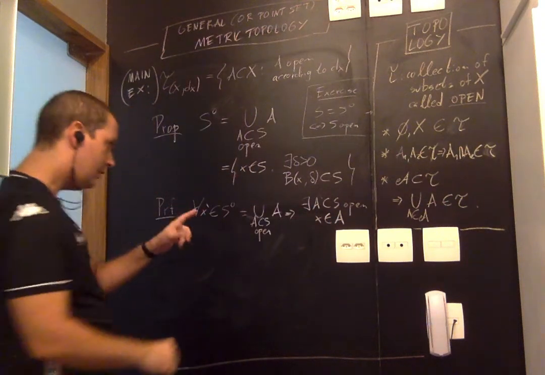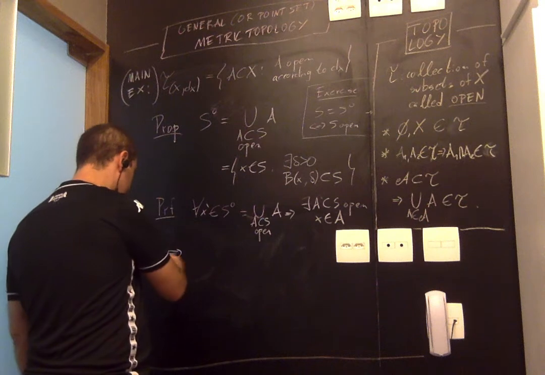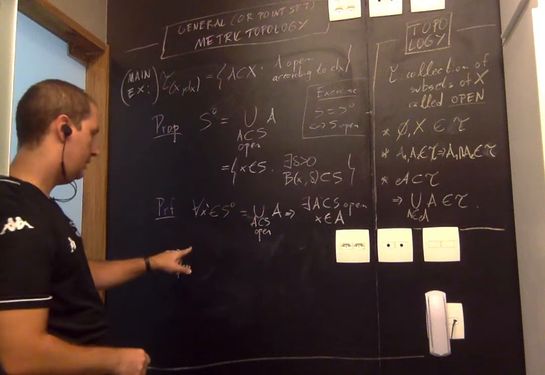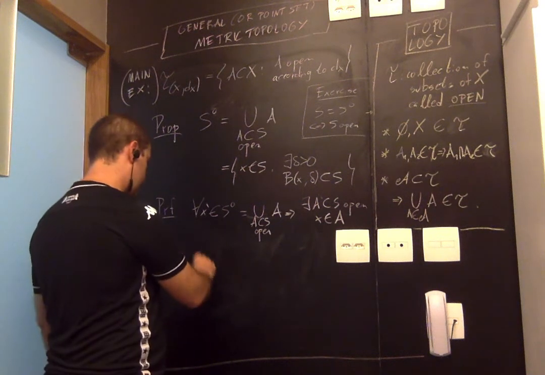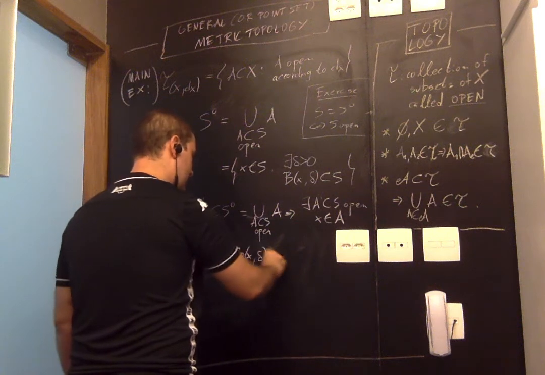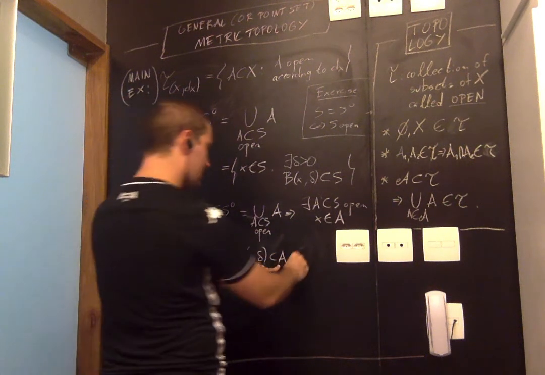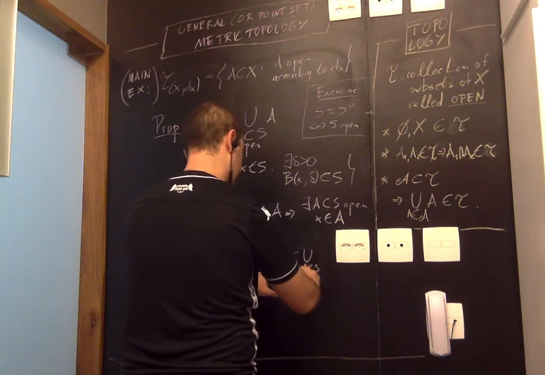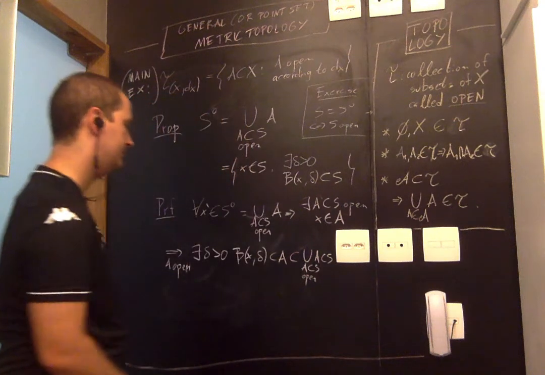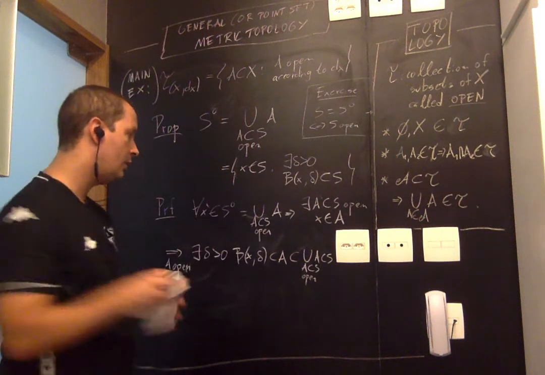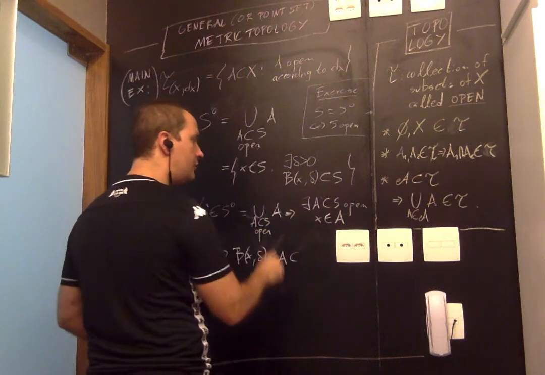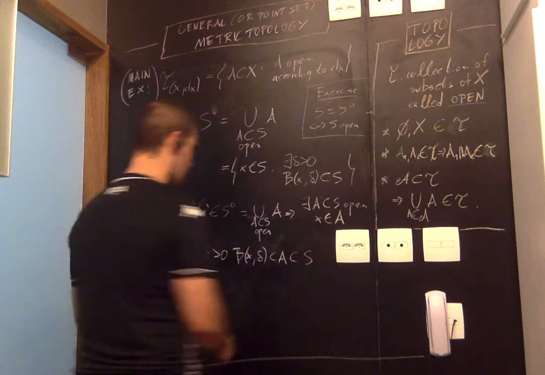Right? Now, since A is open, according to the metric, we have that there exists a positive delta such that B(x, delta) is contained in this A, but this A is also contained in the union, which is contained in S. Okay, so we could even skip the step and just say, well, we know that this A that we picked out of the union is an open subset of S, so we have this.